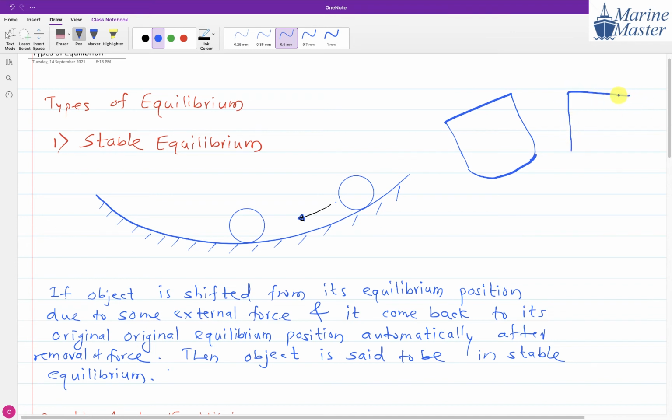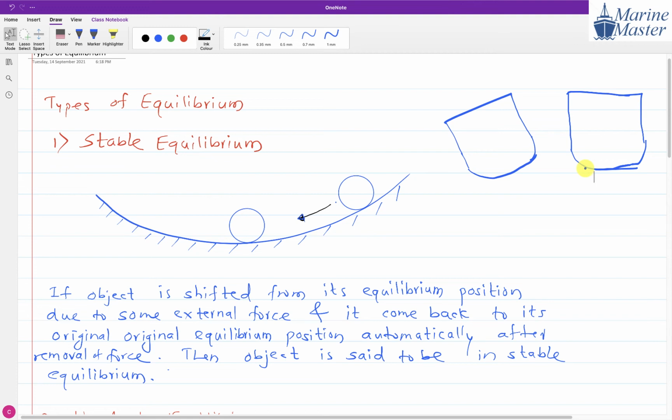That scenario means stable equilibrium. So you got it, what is meant by stable equilibrium? It comes back to its own position automatically, without any external force. Means we don't have to apply any force. So there are two forces on the ship. One is the weight and another one is a what?